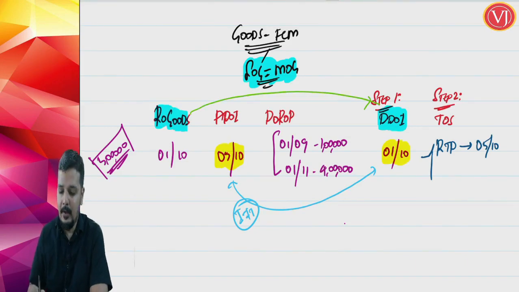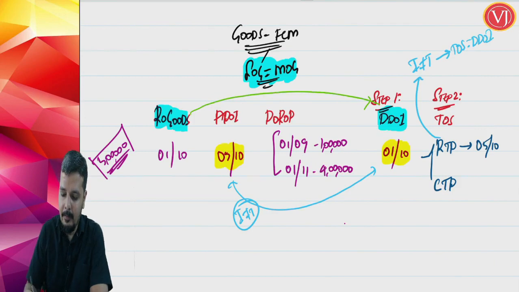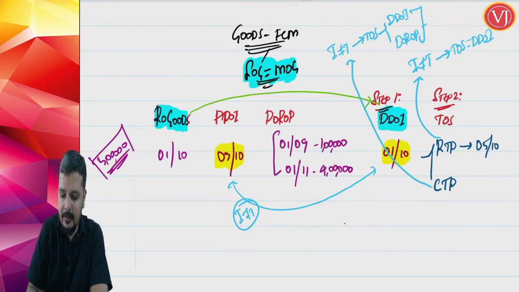Answer is over. Friends, if I am talking about a composition taxable person, for a regular taxable person what was the formula? If the invoice is not raised in time, the time of supply is equal to the due date of invoice. But if we are talking about a composition taxable person, if the invoice is not raised in time, time of supply is due date of issuance of invoice or date of receipt of payment, whichever is earlier.